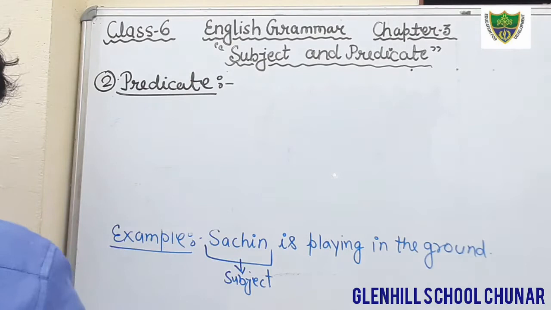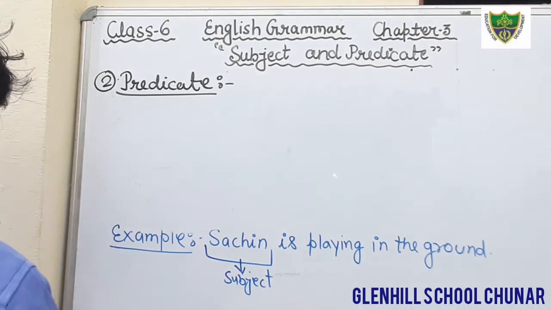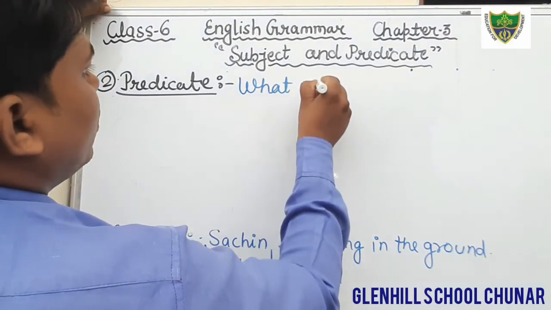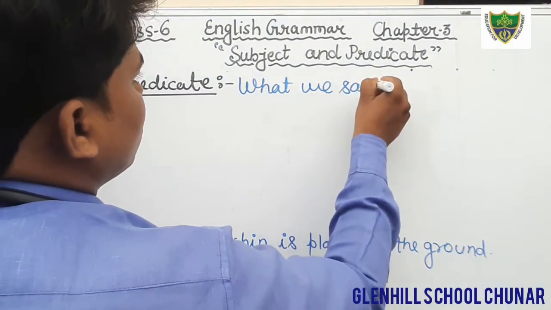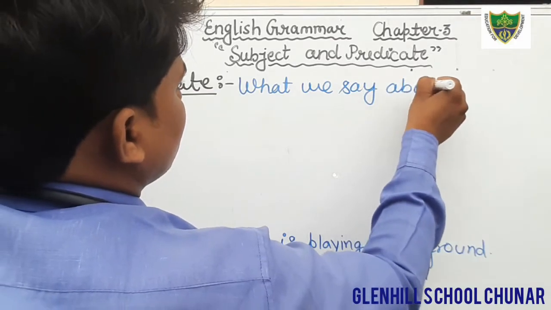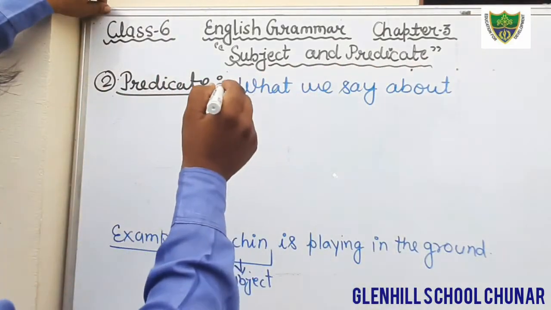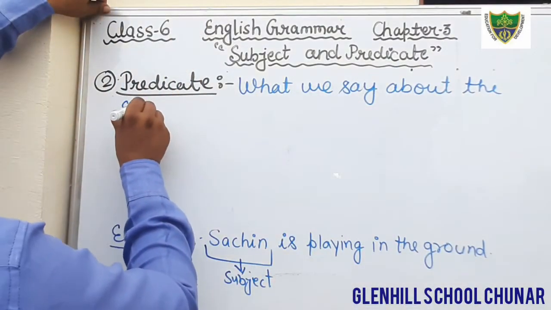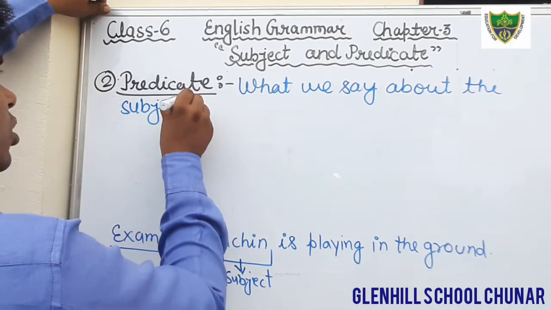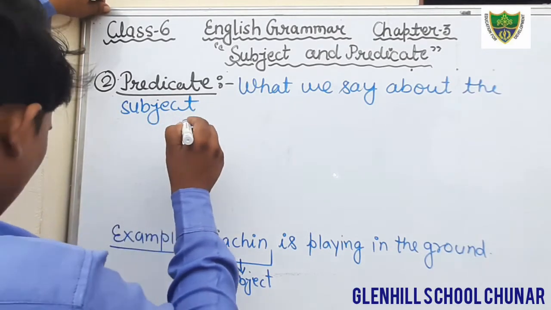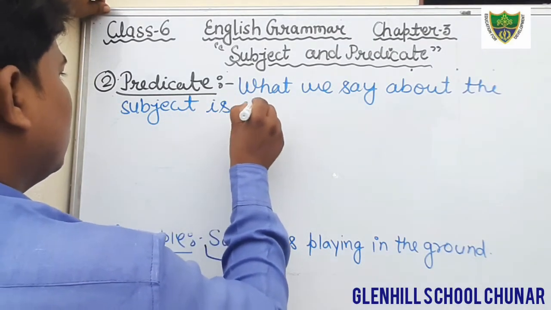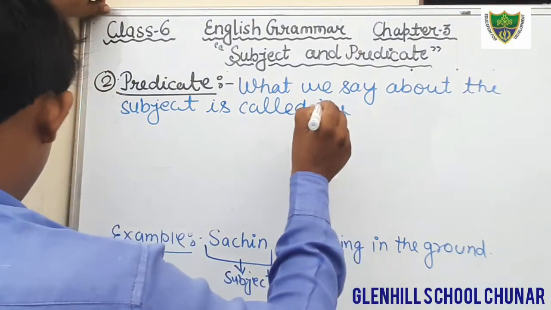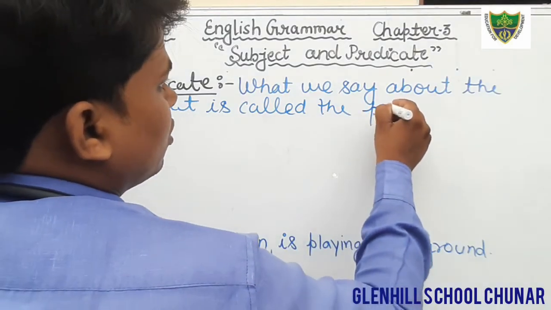Just see predicate and write down what we say about the subject. What we say about the subject is called the predicate. It's called the predicate.